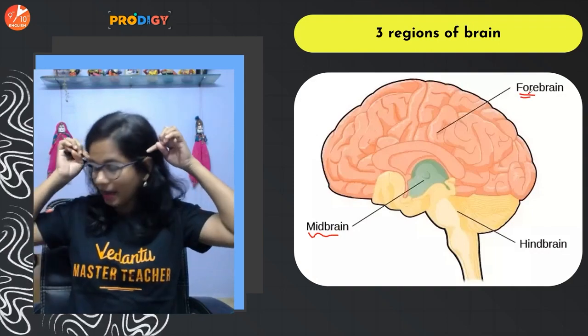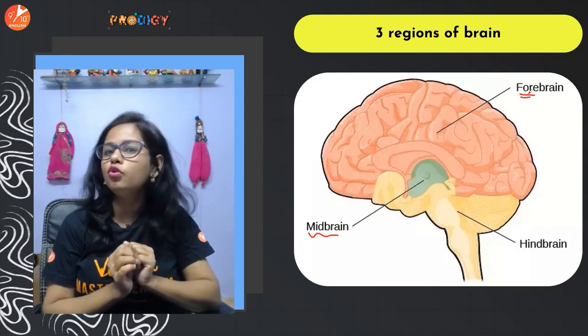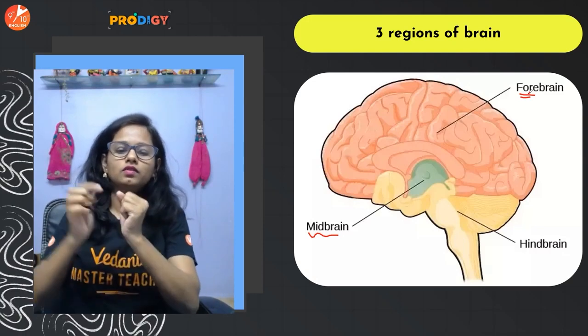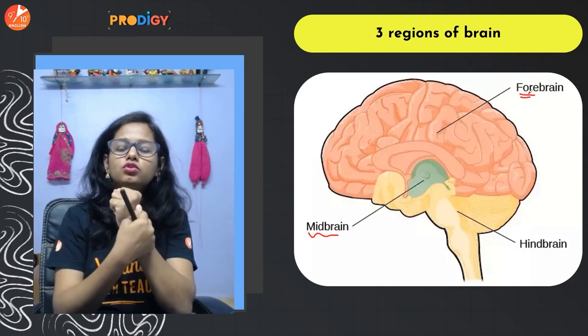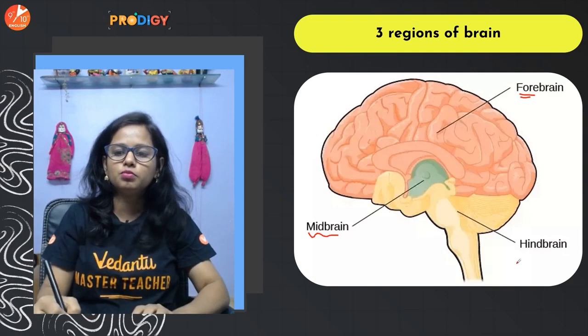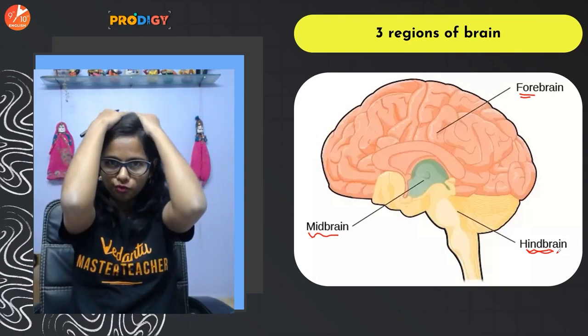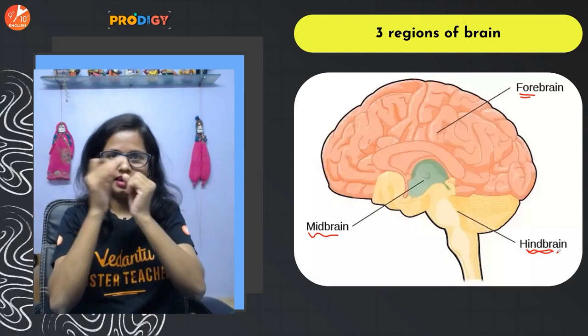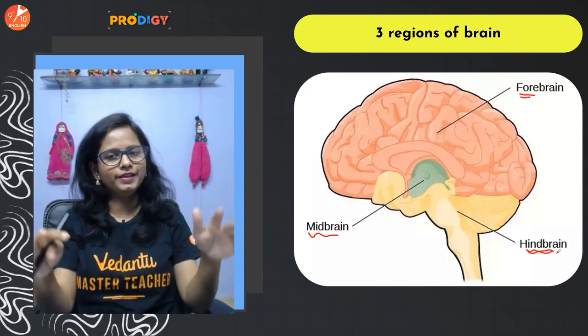Now if I wear a cap, it will cover this much part of my brain. So that will be the forebrain. Okay. Then if this much is covered, this much is still remaining uncovered, right? So this much part of the brain is called the hindbrain. So forebrain, hindbrain, and on the inner part is the midbrain. Okay. Very, very easy.